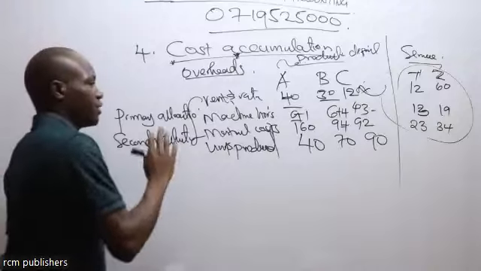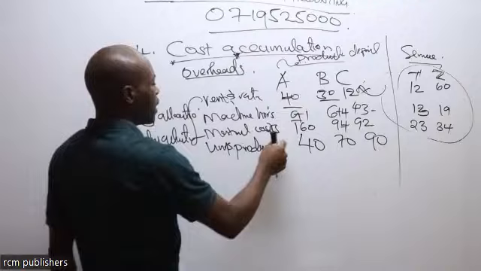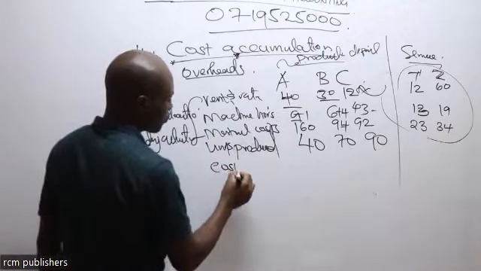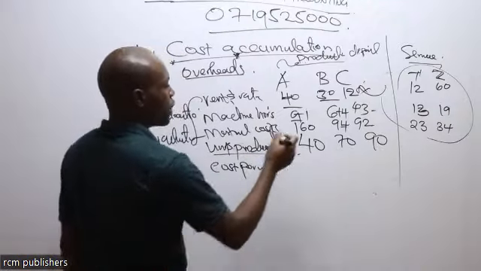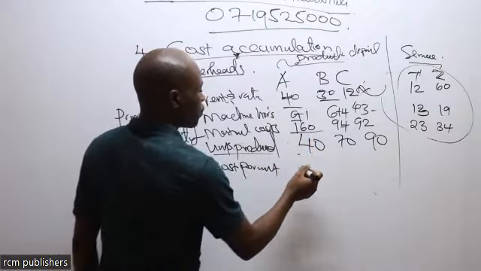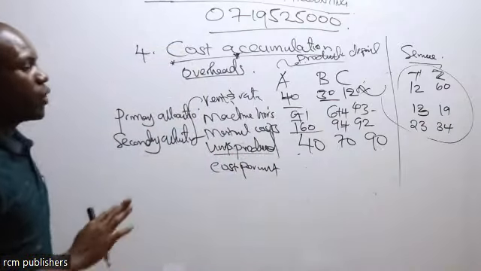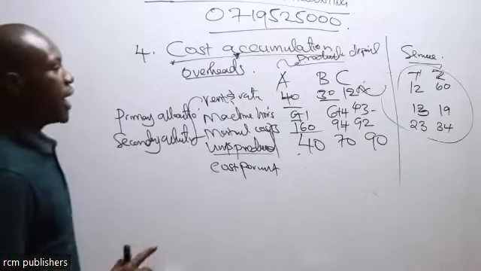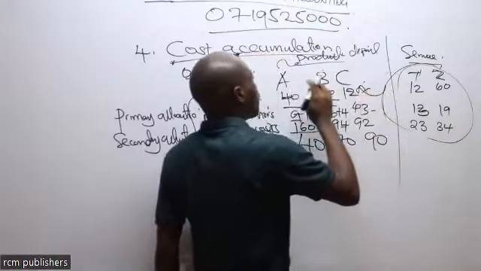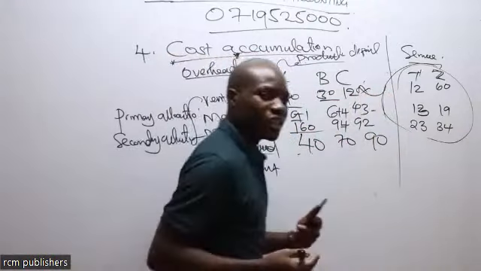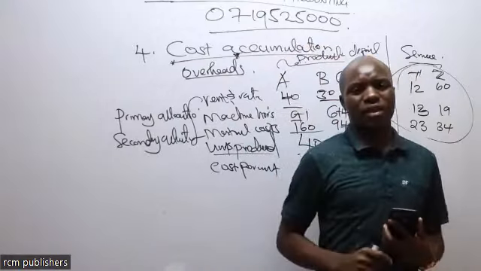So once that is done, we'll be able to know the total cost incurred and get cost per unit. We have the units produced. So we divide the total cost by the units for us to get the cost per unit in each department. That is what we need to know. Now, in the process of transferring this cost in the service department to the production department, which criteria are we going to use? Which method are we going to apply?